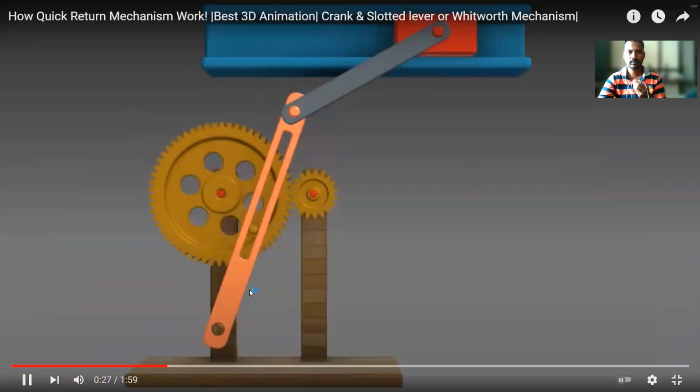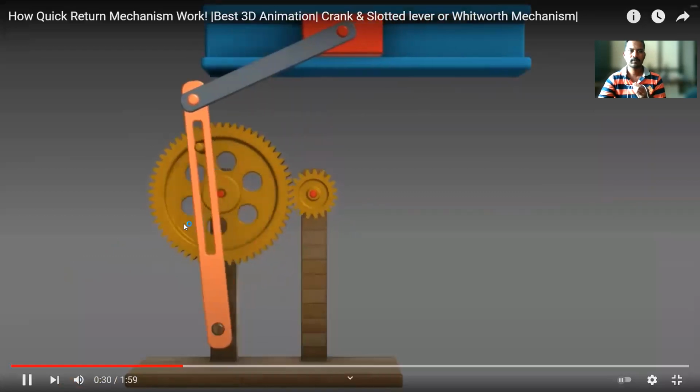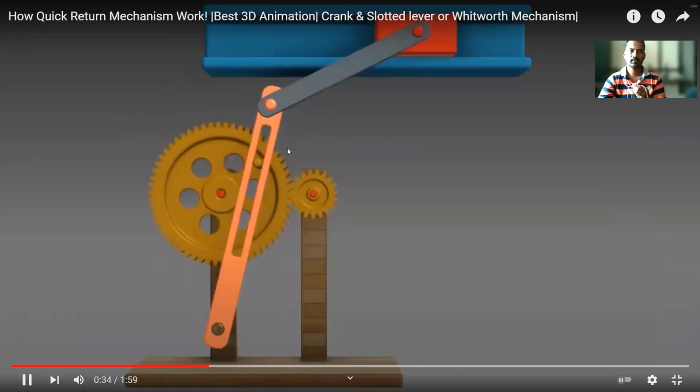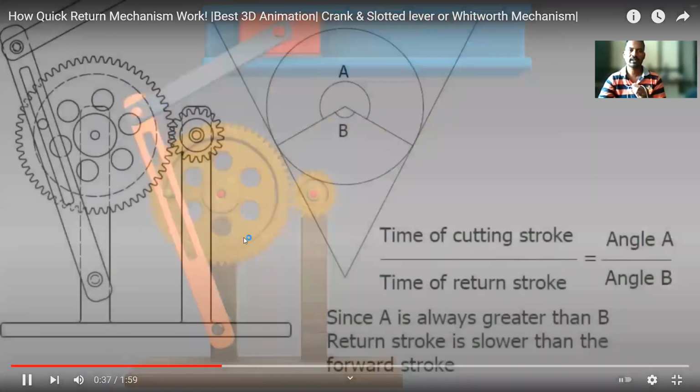This is for the quick return mechanism. It will convert the rotary motion into linear motion, where 4 links are attached to each other.